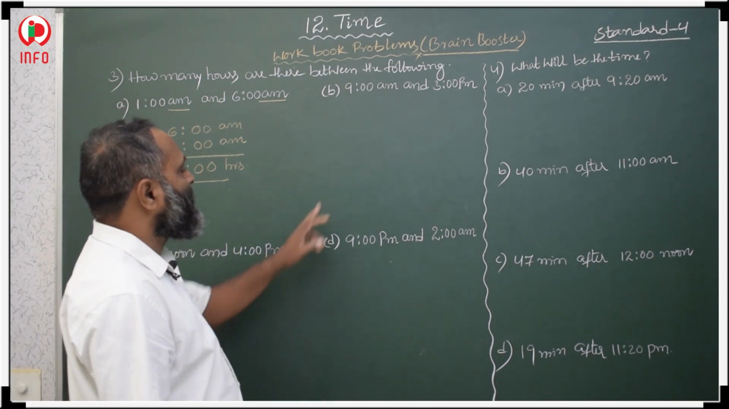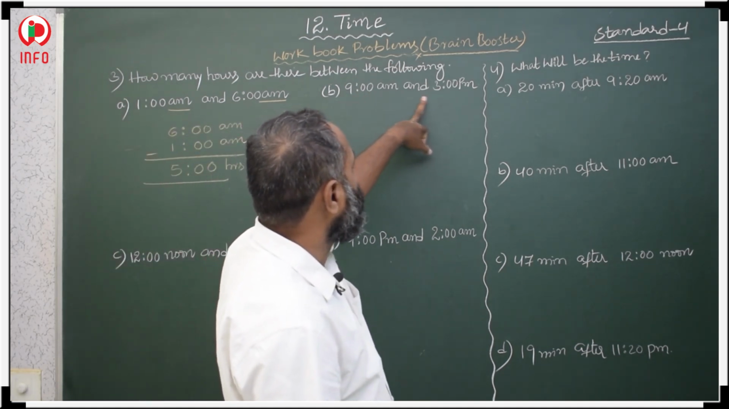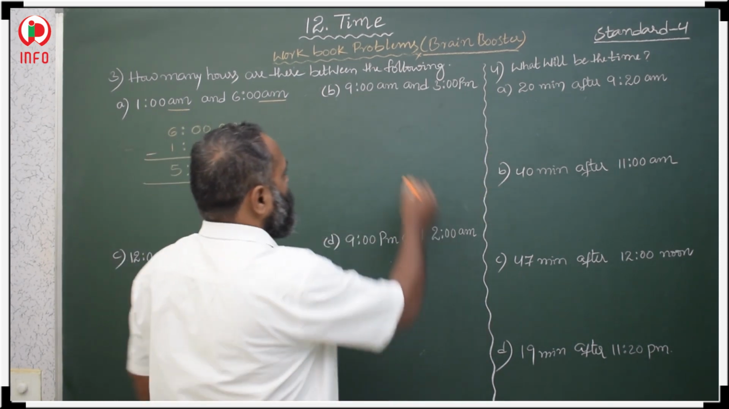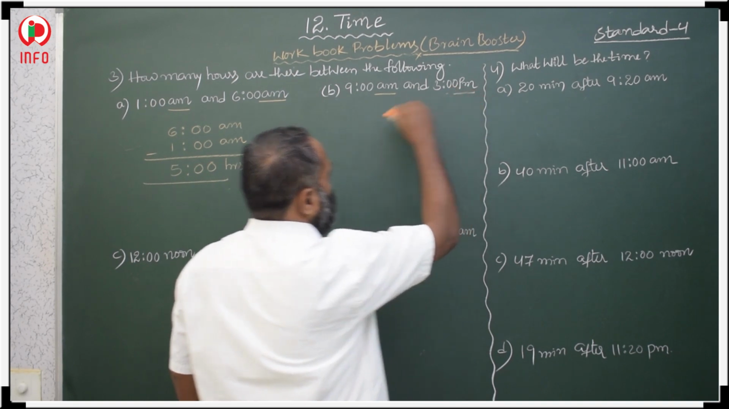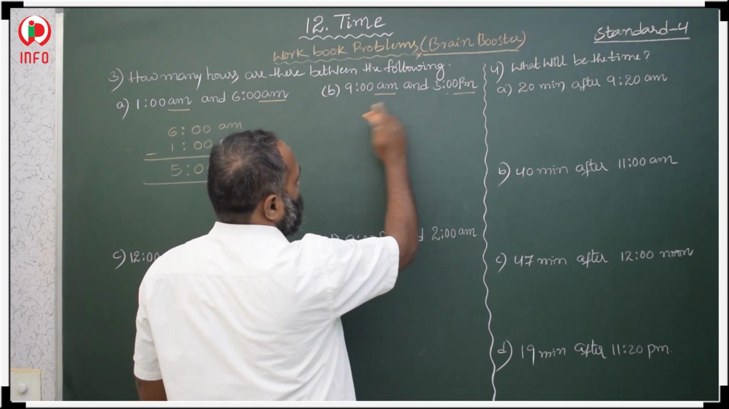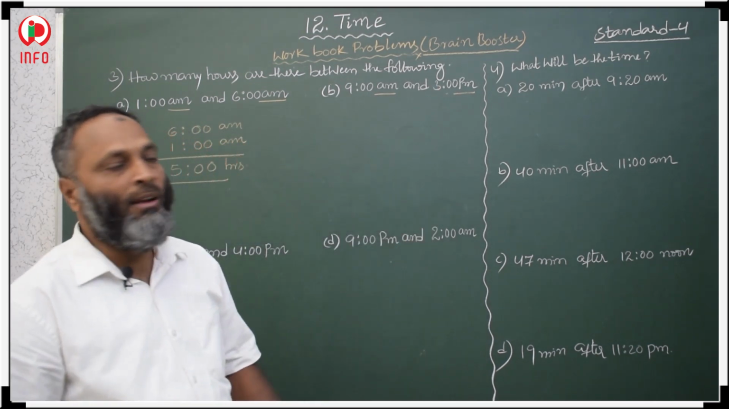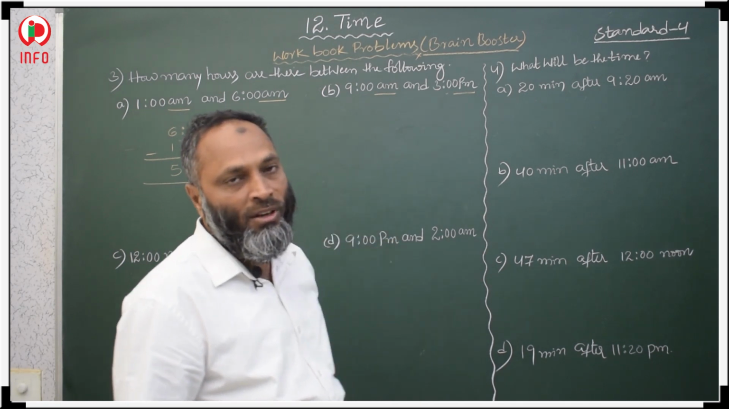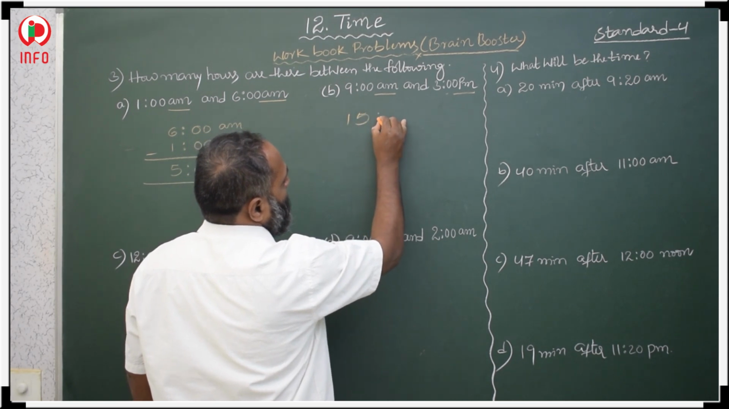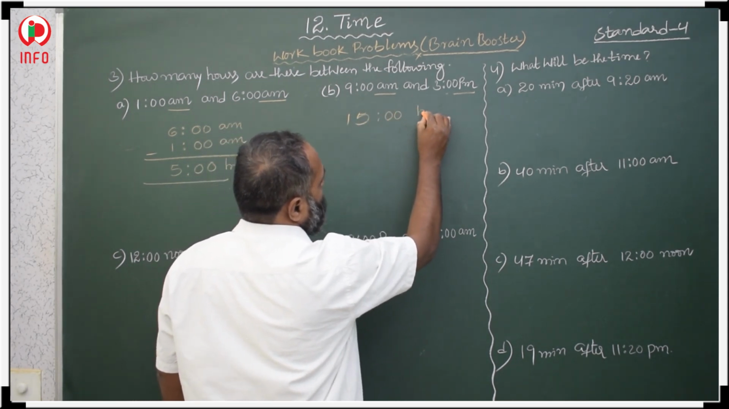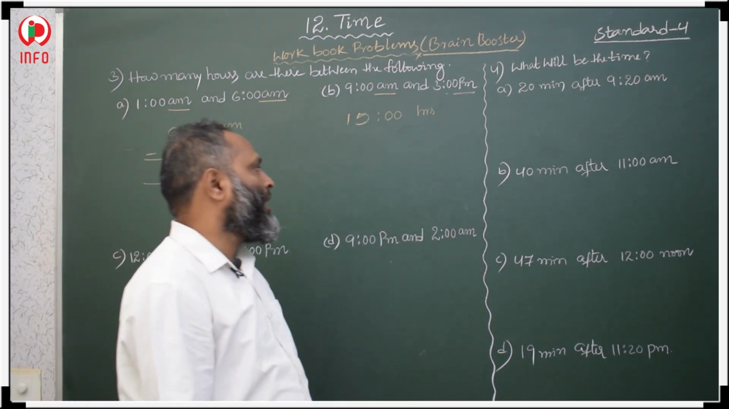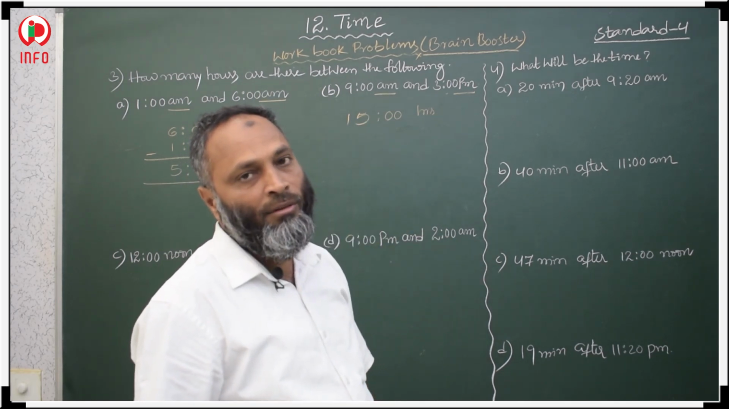Okay. Now the next. What is the difference between 9 am to 3 pm? Here one is given in am, the other in pm. So first we convert this time into 24 hours. 9 am we take as it is, and for 3 pm we should add 12. 12 plus 3 is 15. In 24 hours, we convert 3 pm into the 24-hour clock. So 12 plus 3, 15 hours.